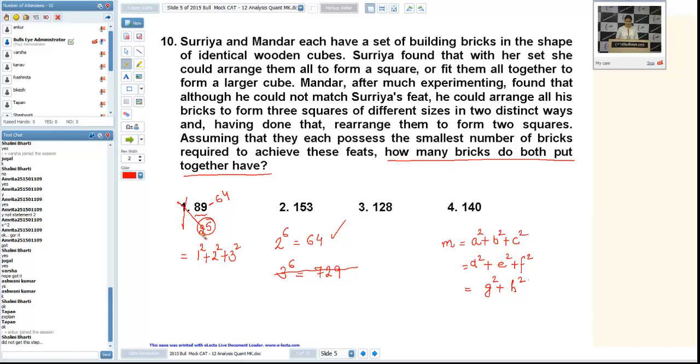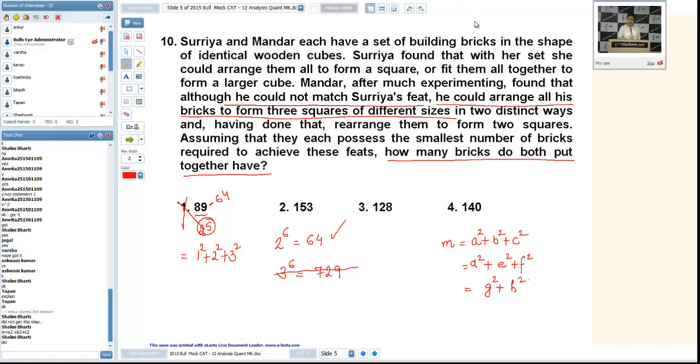Shalini Bharti, which step you are talking about? If I take, okay, that is the meaning of the line. Mandar, after much experimenting, found that although he could not match Surya's feat, he could arrange all his bricks to form 3 squares of different size.